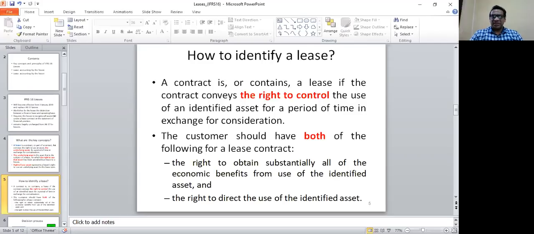He should be able to determine in which way the asset should be used in order to obtain the future economic benefits. So if he can do that, then of course, without any problem, the lessee can recognize the right of use asset as an asset in his statement of financial position. So the two most important conditions are: he should be able to obtain the future economic benefits, and he should be able to direct the use of the asset.